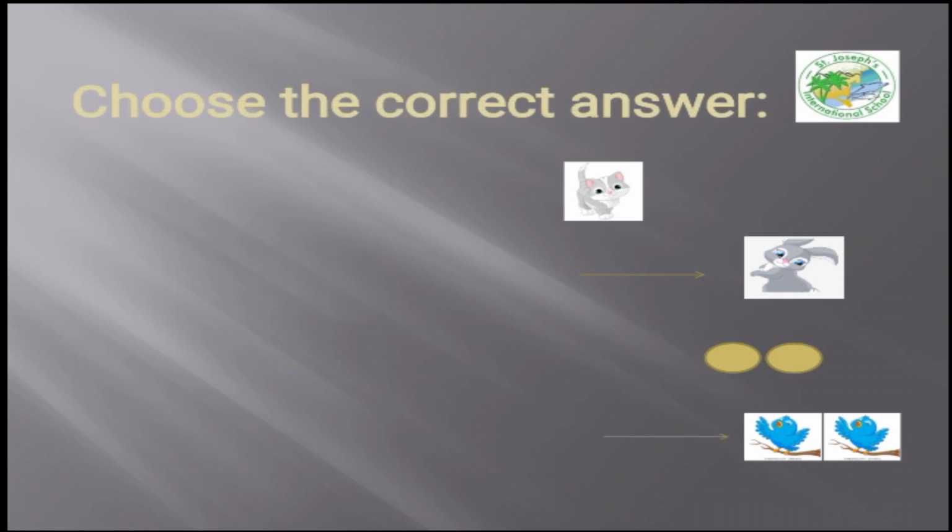As we have said, with the singular nouns we use this and that. This for the close objects, that for the far objects. With the plural objects, we use these with the close objects and those for the far objects. Now, let's solve some exercises.